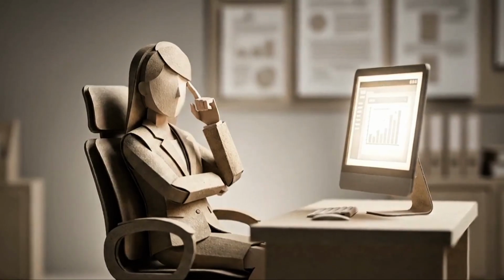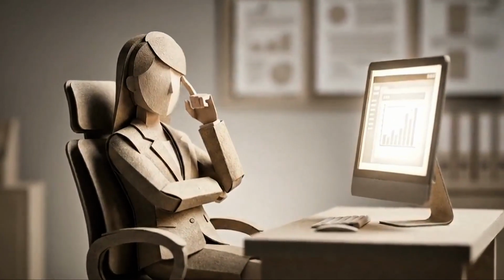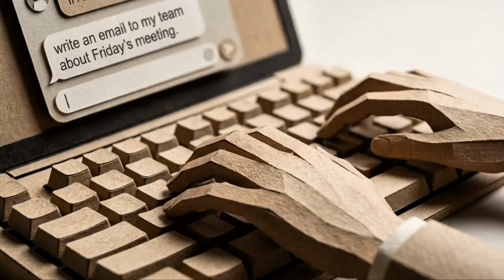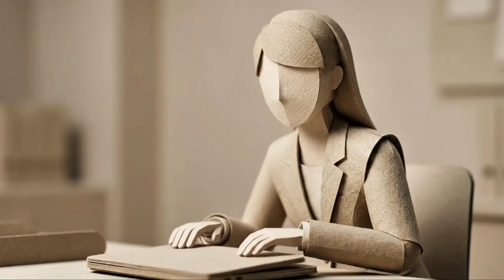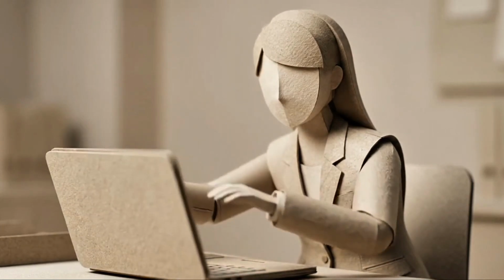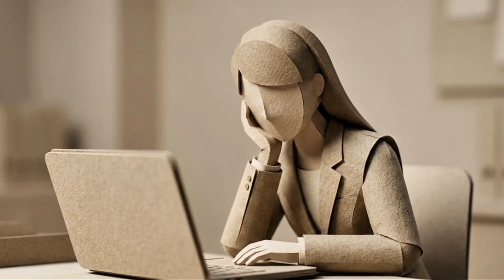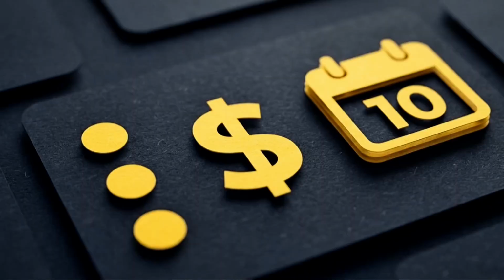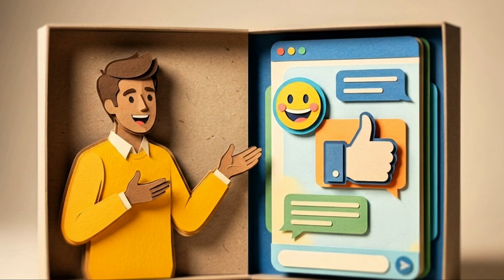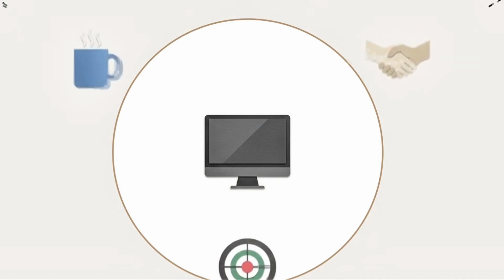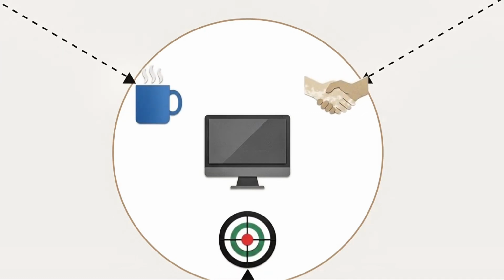The second common error is giving vague instructions and hoping the computer will simply fill in the blanks. You might type, "Write an email to my team about Friday's meeting." That sounds completely clear in your head, but what you get back is a response that is rigid, overly formal, and entirely missing your natural speaking voice. You have to supply the details. Mention that the meeting is about the new budget, ask it to keep the tone upbeat, and treat the prompt like you're briefing a real human employee. The software doesn't know your workplace culture. It relies entirely on you to provide the surrounding context.